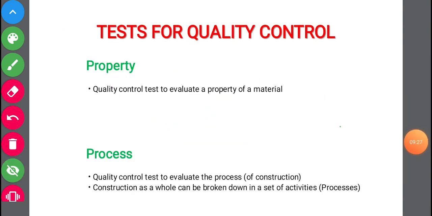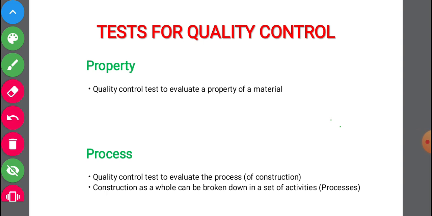Now coming to the tests for quality control, we have quality control tests for two things: one is for the property, one is for the process. Property is for a material, or whichever it may be; everything has its own properties. We check its properties, and if the properties reach the requirement, then it is of good quality. Next is the test for the process, which is the process used for carrying out the work. If that process is of good quality, then it is a good one.